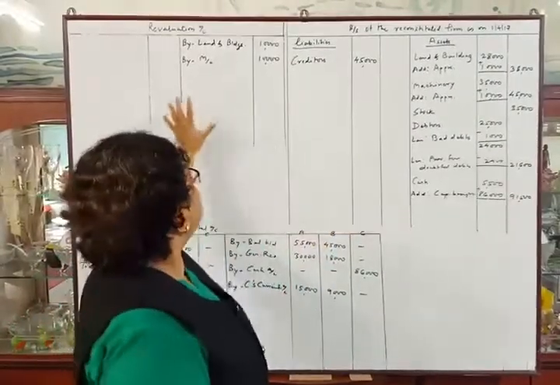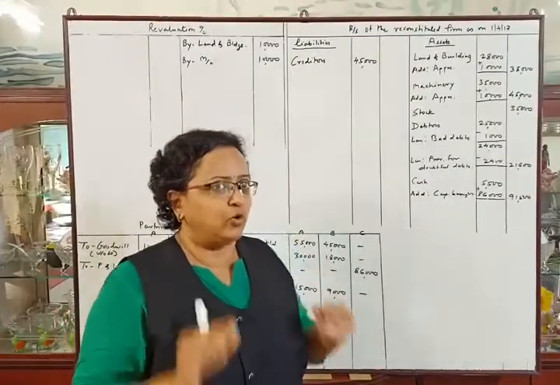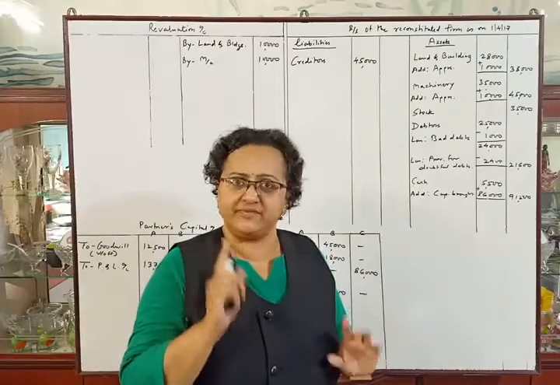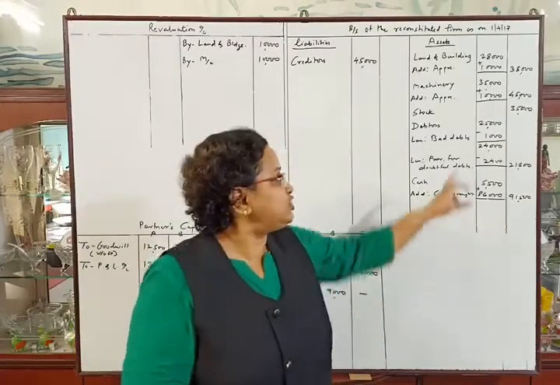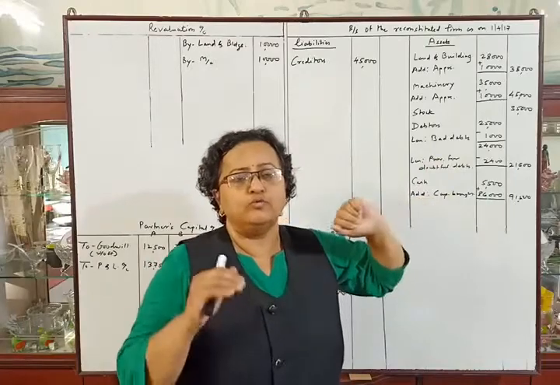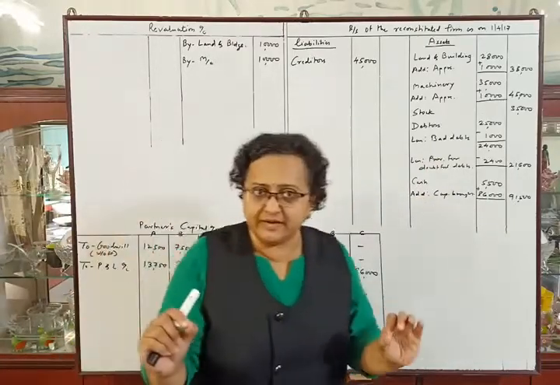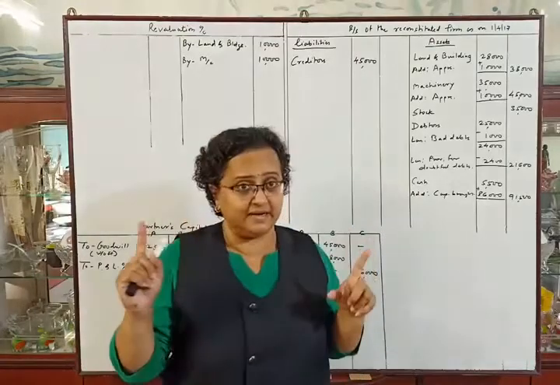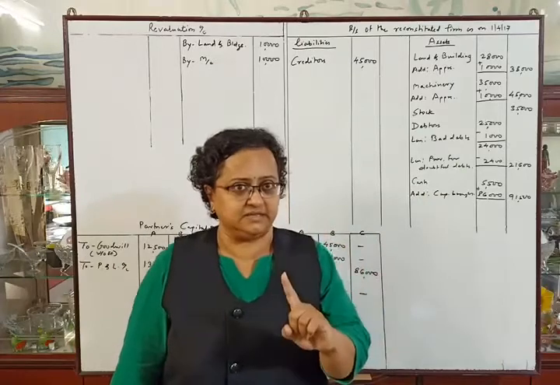Now posting in revaluation account. See, old provision for doubtful debts was rupees 2,500. Now they told us that there are bad debts of rupees 1,000. So we will make provision from old provision 2,500 minus 1,000 bad debts. So the provision will remain rupees 1,500 as it is.